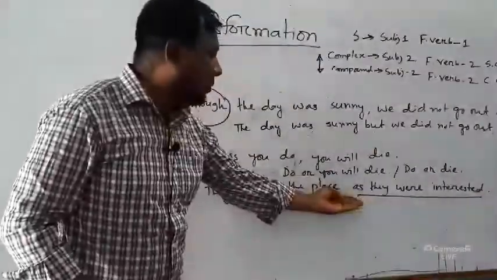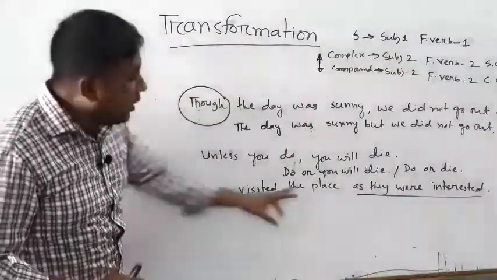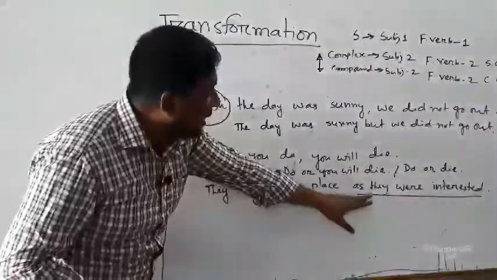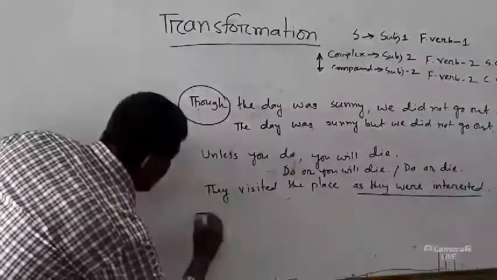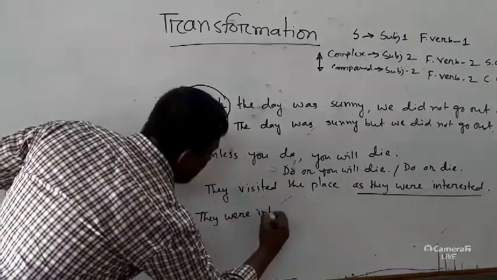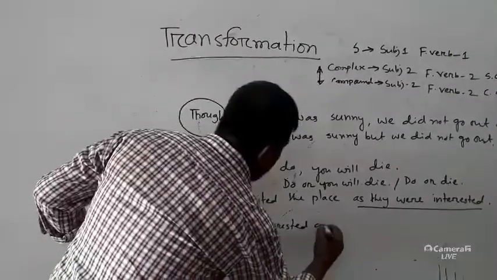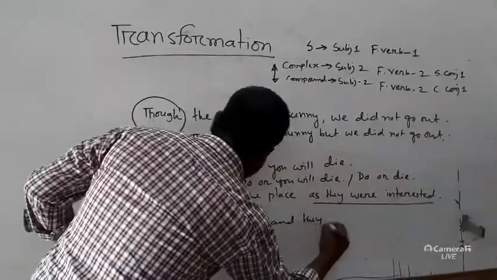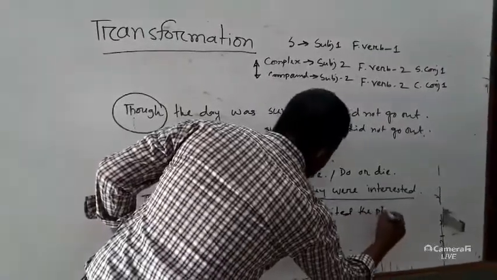Here you can see such a sentence, but whenever you are asked to make it compound, you will never use this and here. You will bring this clause to the very beginning, like: they were interested and they visited the place.